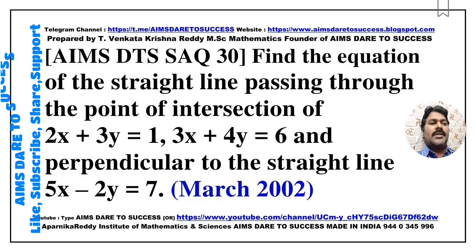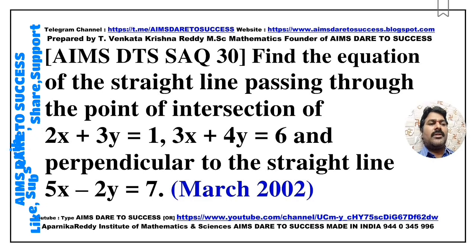Next, SAQ 30. Find the equation of the straight line passing through the point of intersection of the lines 2x + 3y = 1 and 3x + 4y = 6, and which is perpendicular to the straight line 5x - 2y = 7. This question is from March 2002.